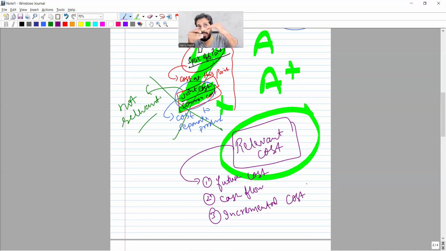Incremental means future, that means something related to the future, not might have happened in the past. It should be cash flows, and it should be incremental. Incremental means every cost above the existing level. So we have to discuss these principles.